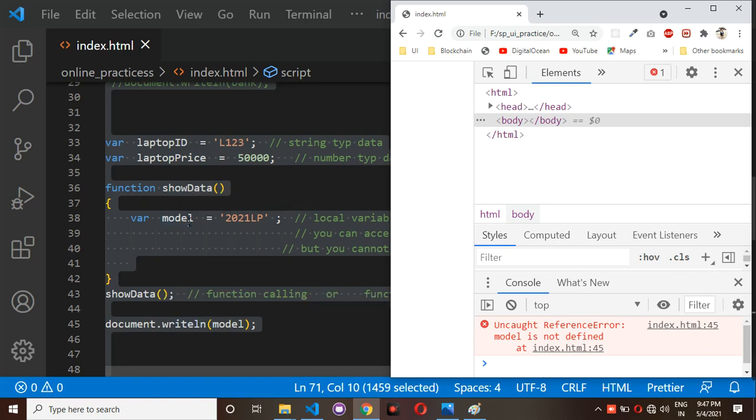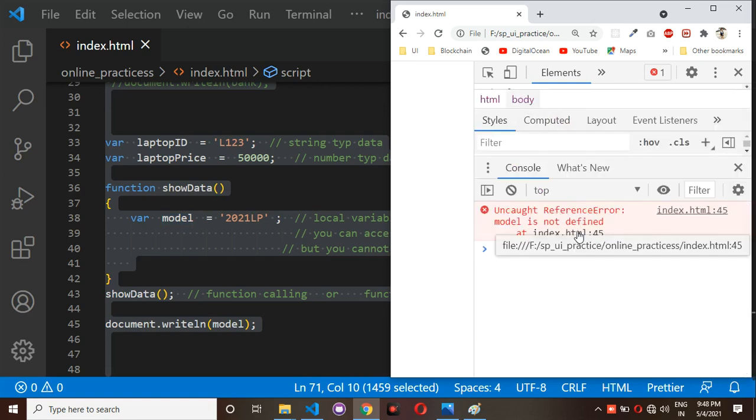If you try to call a local variable outside of a function, then you will get the reference error. Reference error, model is not defined.